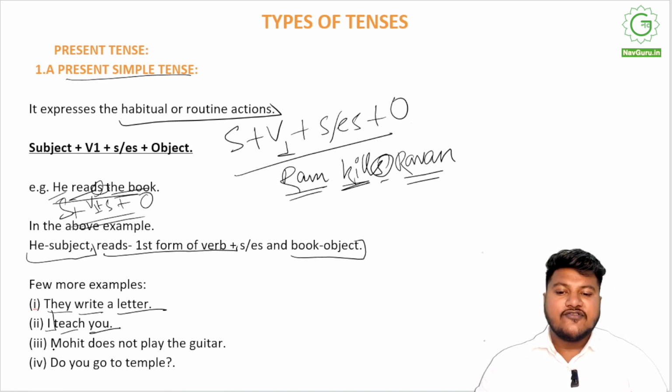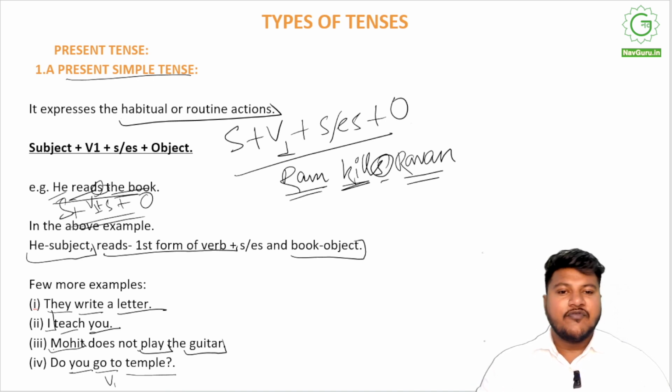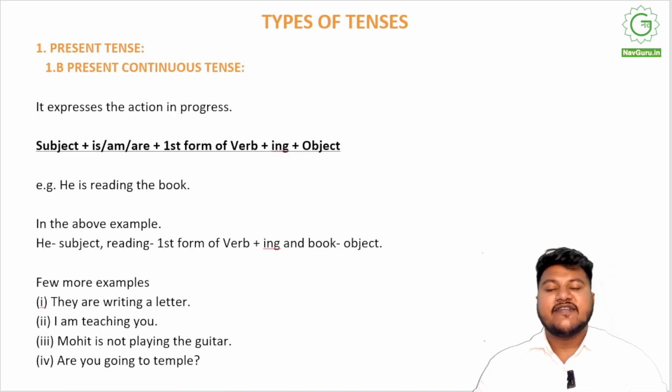Right. Mohit does not play the guitar. Mohit is subject. Play is verb. Guitar is the object. Do you go to the temple? Right. Temple is the object. You are the subject, and go is the verb, the first form. Right. So this is how simple present works. Subject plus v1, that is first form of the verb, plus s slash es wherever needed, plus o, that is object. Moving on, the next type is present continuous tense.